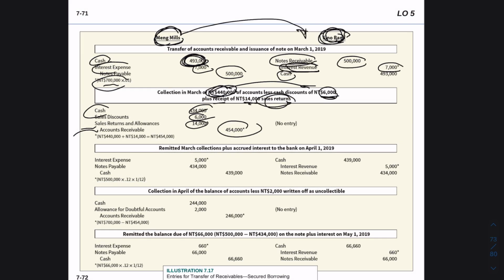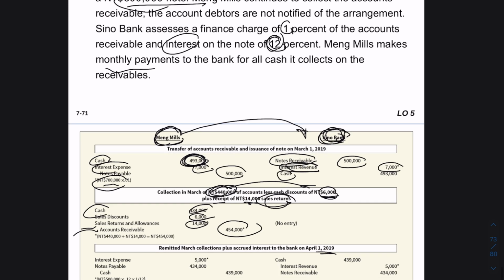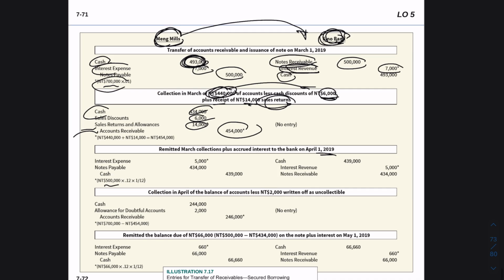And now, since 1 month has passed, we have to pay interest. So we're going to go to the notes payable and multiply it by the interest rate. And because 1 month has passed and the payment is monthly, we're going to divide 1 by 12, because this is how many months we have in the year. This amount is going to be the interest expense. We're going to debit that amount because it is an expense. And we're going to reduce our notes payable by how much we have.